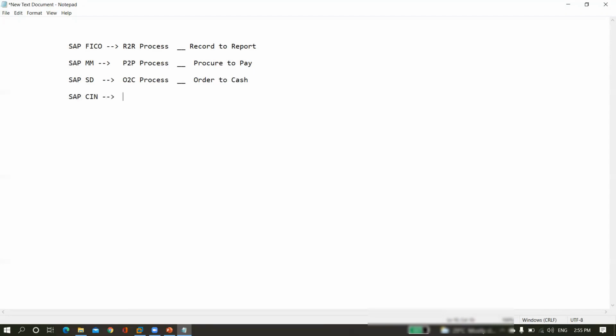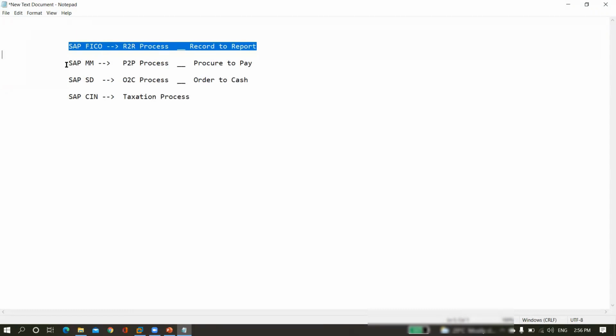GST purely comes under, sorry, second name for GST. In common language, what is the term for GST? Taxation process. The taxation process is controlled at our SAP GST level, right? At our SAP FICO level, we will complete total SAP FI and CO. It means that we will complete the total R2R process.